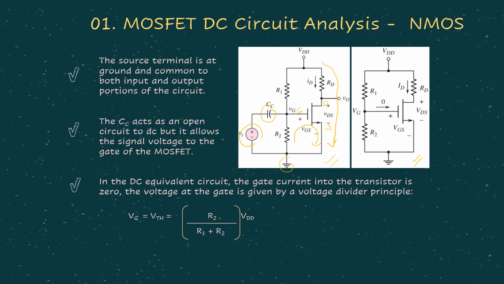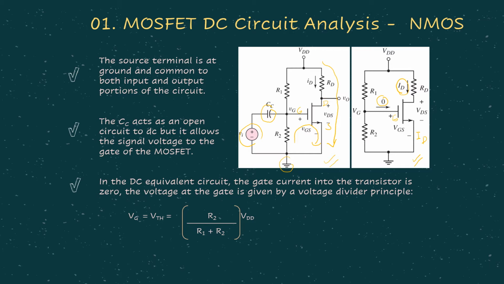Then as can be seen here, first thing first, you should take note that the current at the gate is always equal to 0. Because why? There is an oxide layer at the gate, remember? So there won't be any current flow. So the only current in the NMOS transistor will be ID, which is also equal to IS. That's why normally IS is also called ID, because it is just the same current.